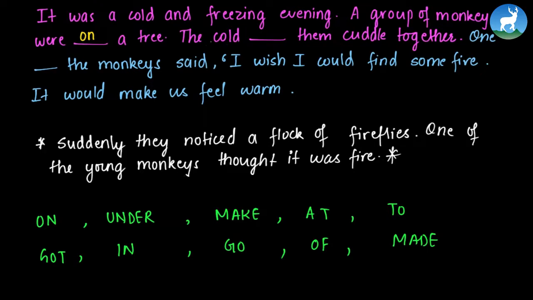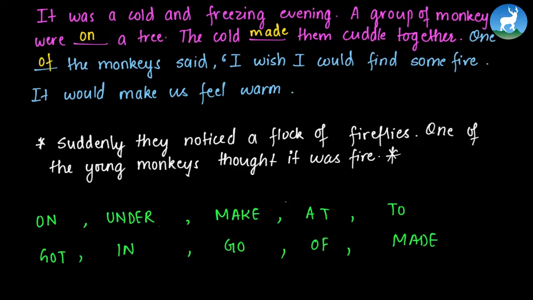So the words we can use are on, under, make, at, to, got, in, go, of, and made. So the cold made them cuddle together makes correct sense, as the cold under them, make them, at them, or to them does not make any sense. Also, we can say the cold got them cuddled together. So let's continue. One, the monkeys said. Now we can definitely use of here because we're talking about one of the monkeys.